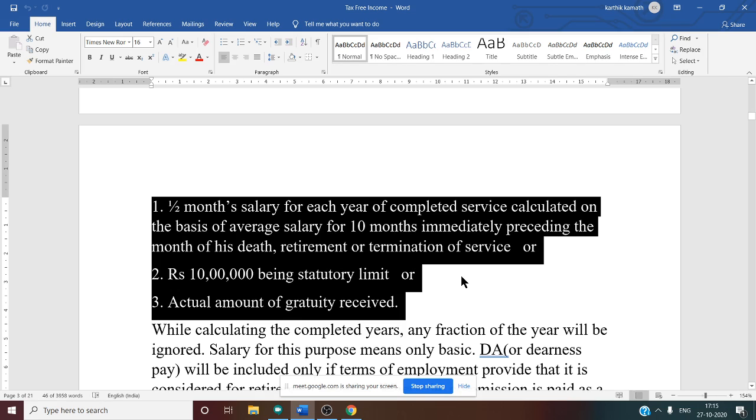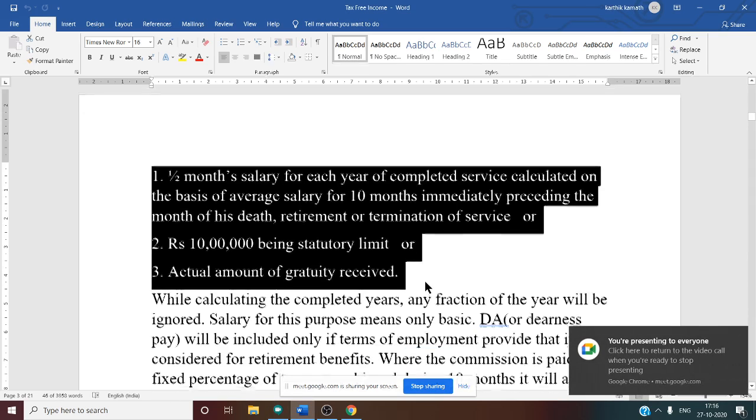For covered, the statutory limit is 20 lakh. For not covered, the statutory limit is 10 lakh. The amount of gratuity received is the actual amount of gratuity received, which is the same for both conditions. Whatever the gratuity amount is, that you are going to write. And the section for gratuity is section 10 clause 10 under the Payment of Gratuity Act of 1972.